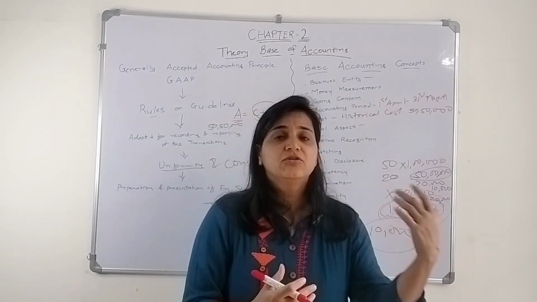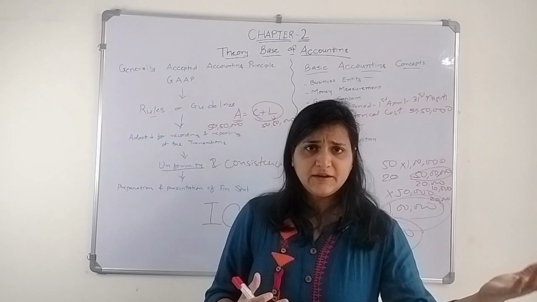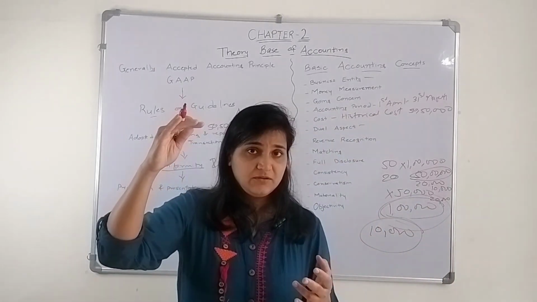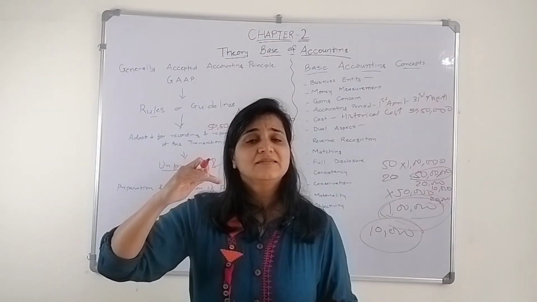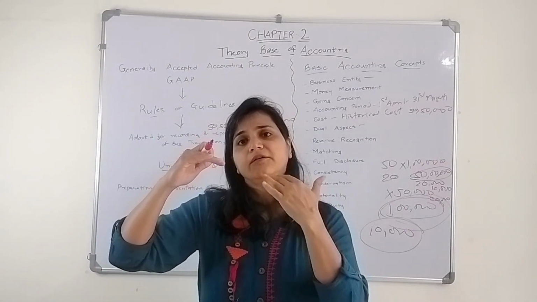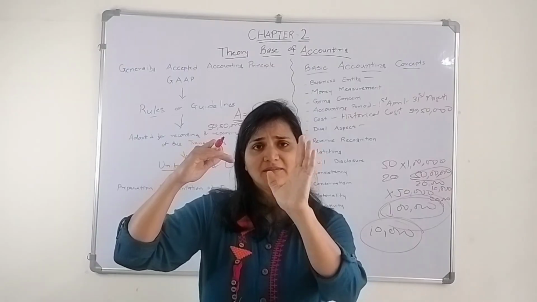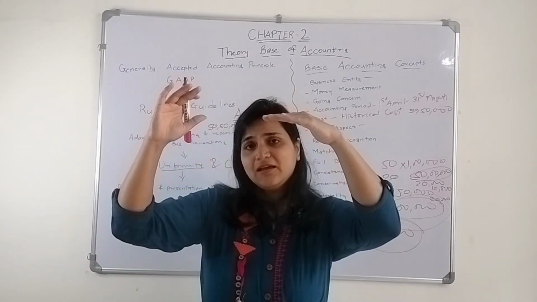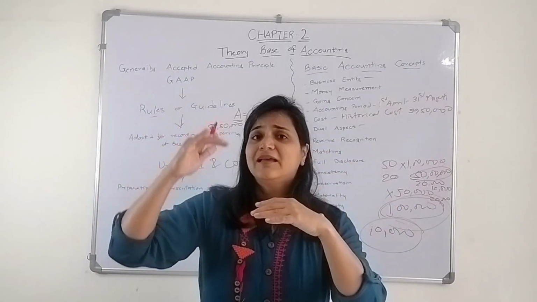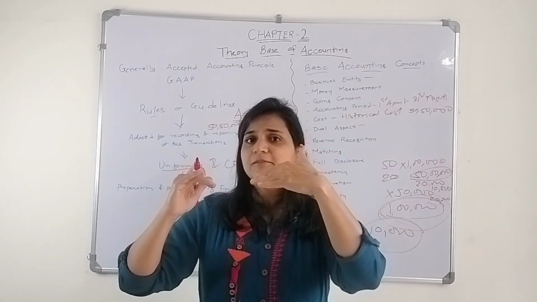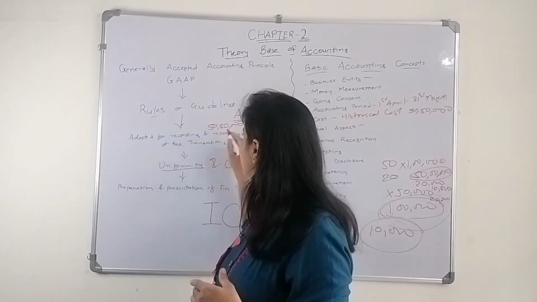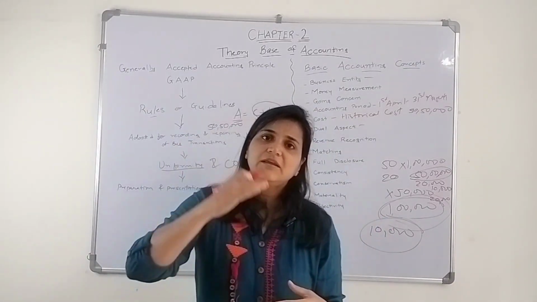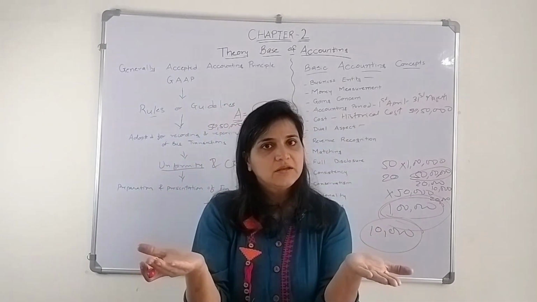Let's say I am selling goods to somebody on credit. Okay, if I am selling goods to somebody, my stock, my inventories, is reducing. At the same time, if I'm selling it on credit, my debtors will also increase by that amount. 10 lakh amount of goods I have sold to somebody, that somebody has not given me the money, so he becomes my debtor. So the same way, if one asset is being reduced by the same amount, another asset, debtors, will increase by the same amount, so it will always remain equal.